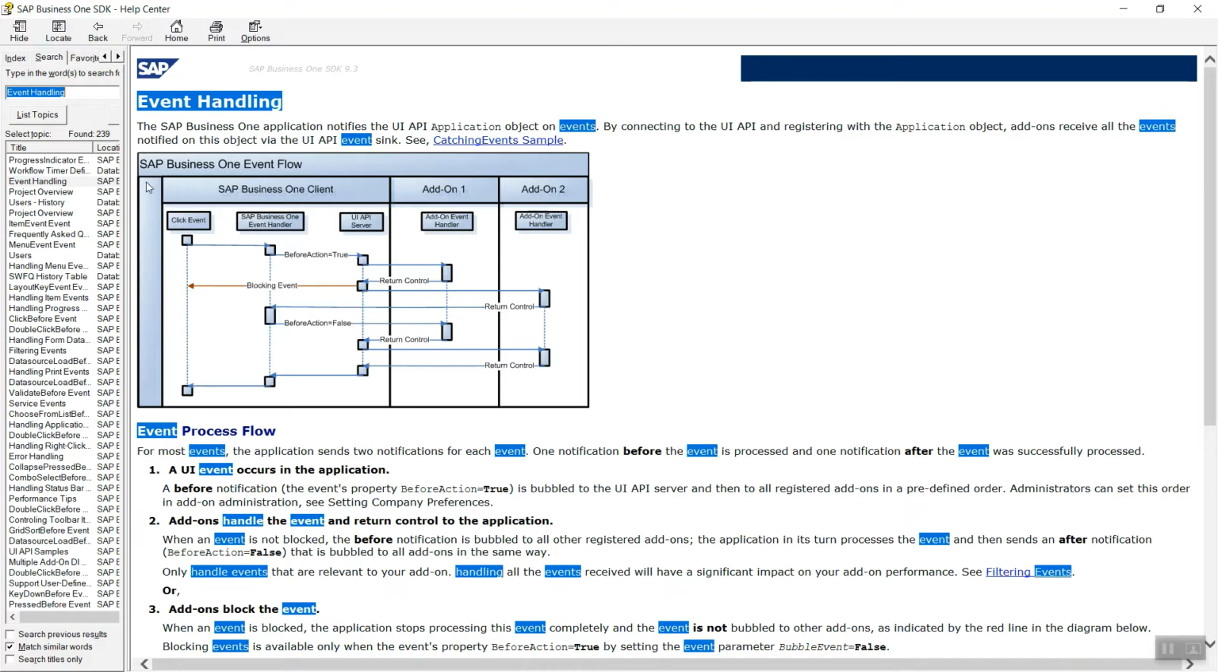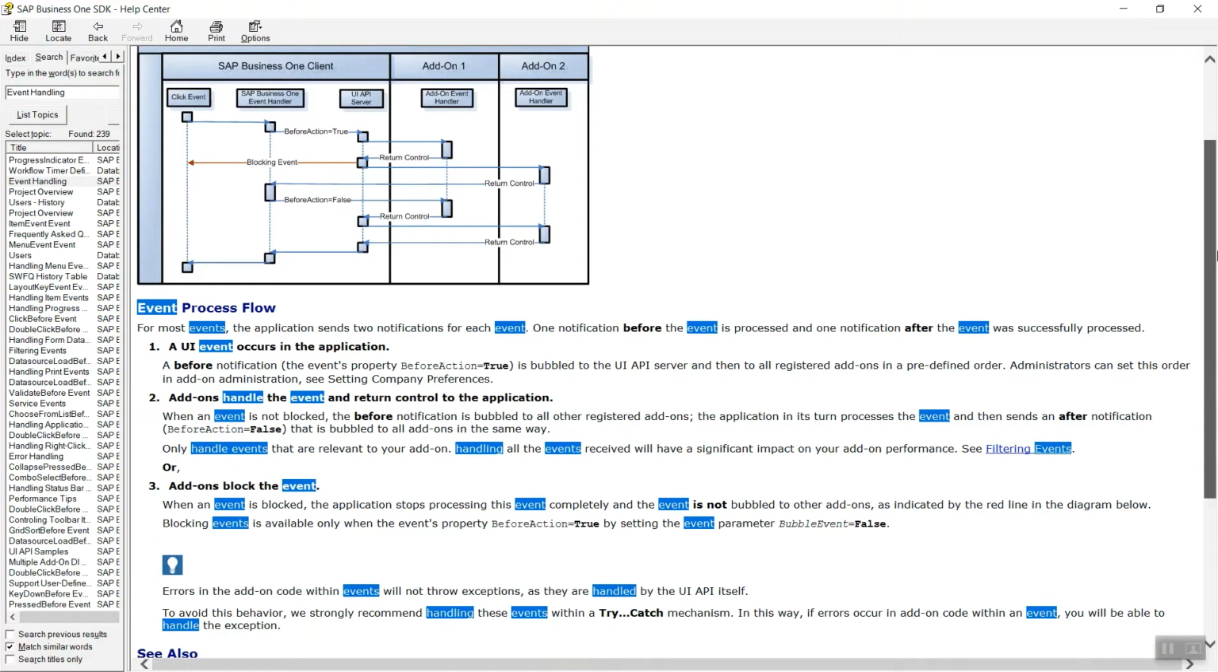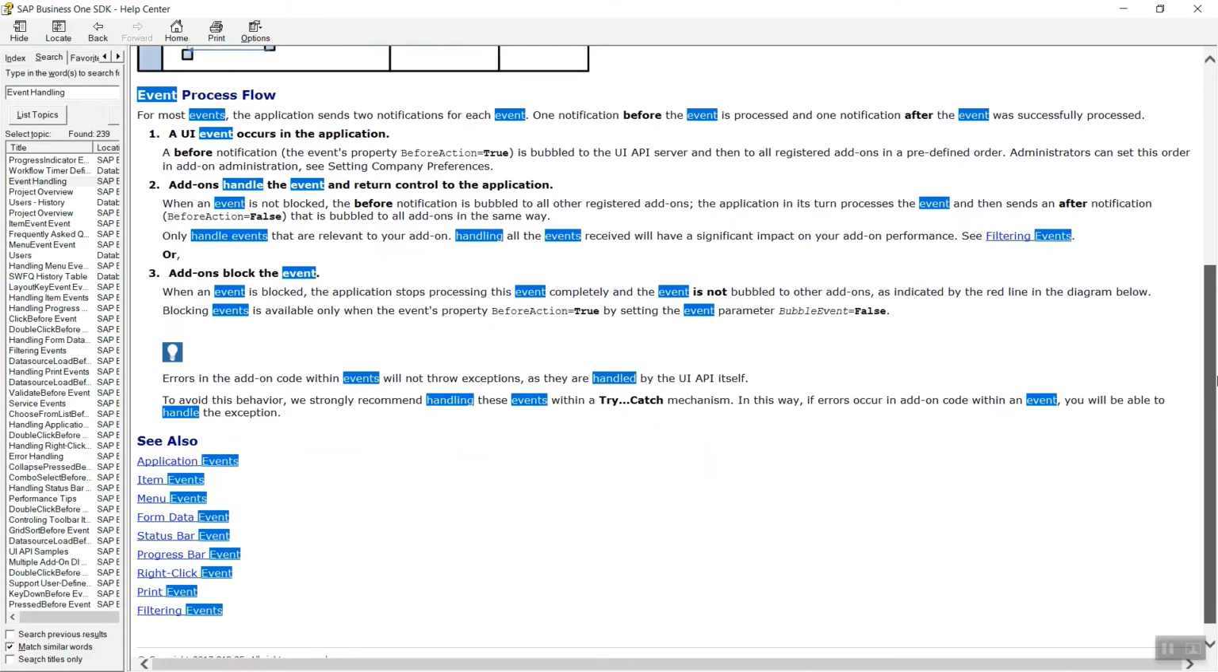Hence we have completed the event flow diagram. We are moving to see the different types of events in SAP Business One. You can see here application events, item events, menu events, form data events, status bar event, progress bar event, right click event, and print event. So in application event we'll see.